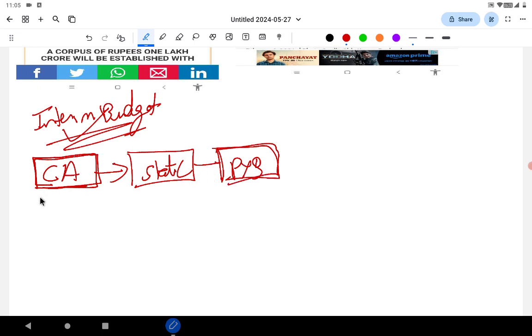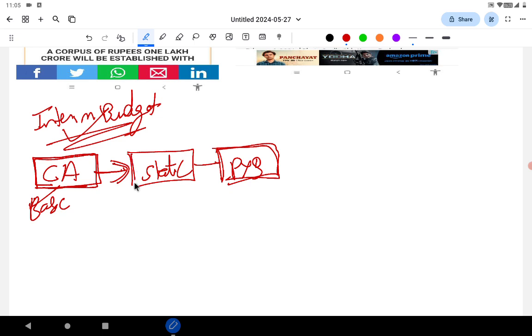First is current affairs. Just go through the newspaper or any particular video or whatever suits you and cover basic facts about the current interim budget, which are purely current affairs. What is the outlay for the defense sector? What is the fiscal deficit? What's the revenue expenditure? What is the capital expenditure? What's the debt to GDP ratio, etc. Cover the basic facts.